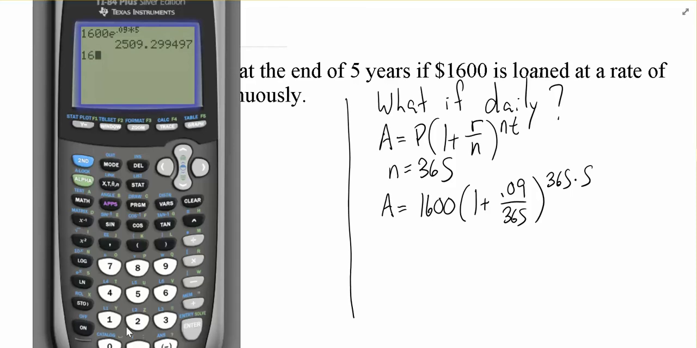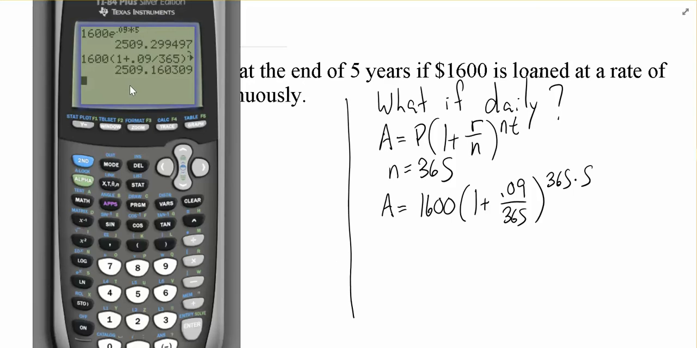So 1,600 parentheses 1 plus 0.09 over 365 all to the power of 365 times 5. Now, if your calculator doesn't have the nice little exponent like mine does, then you're going to want parentheses around your 365 times 5 to say all of this happens in the exponent together.